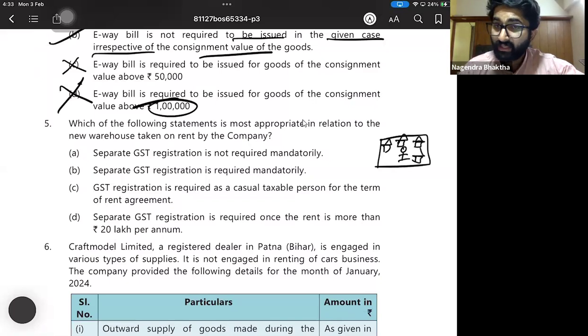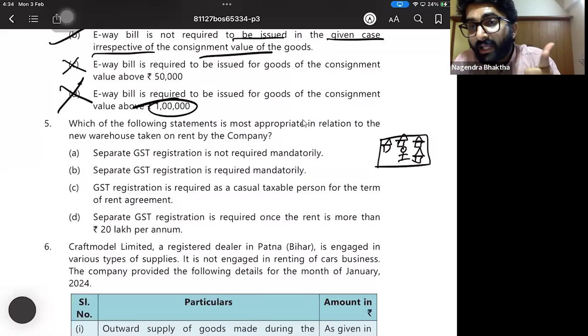Please declare all the places as your place of business. One is the principal place and all others should be additional places of business. Other warehouses or anywhere the goods are lying should be considered as additional place of business.